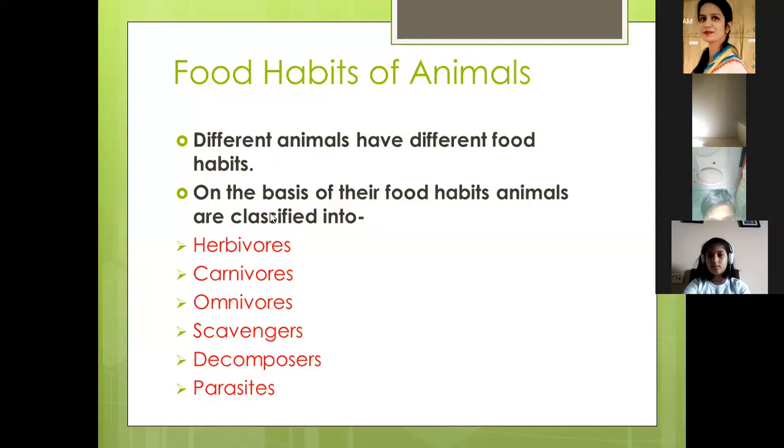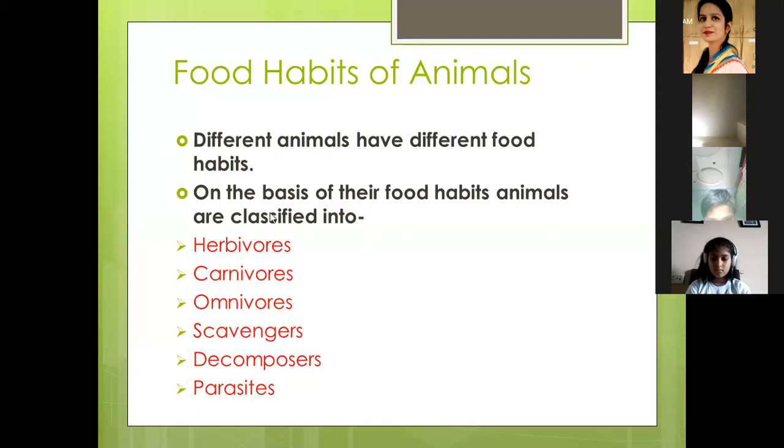Do you know what decomposers are? Ma'am, the animals who eat the remains of the animals who are killed by carnivores. They are scavengers. Okay? They are scavengers. Scavengers eat the remains also and they feed on the flesh of dead animals. There is a little difference between decomposers and scavengers.